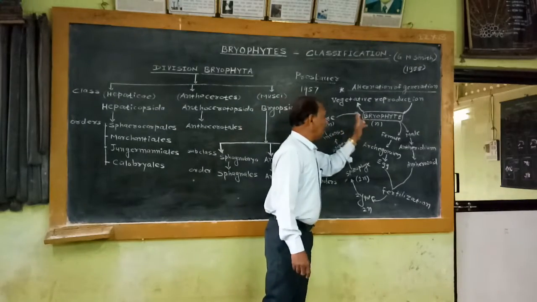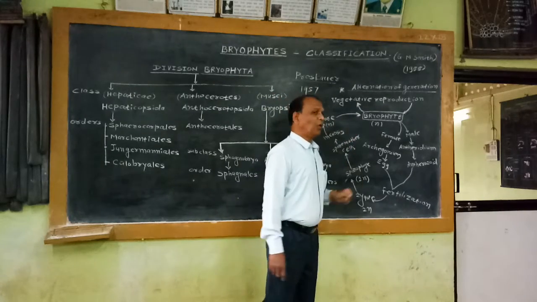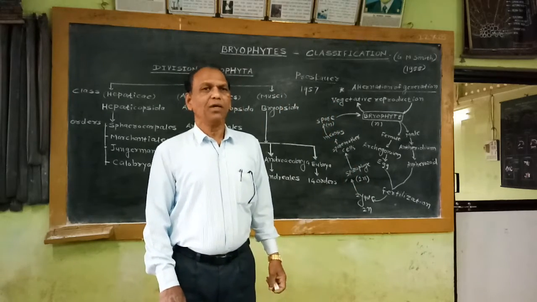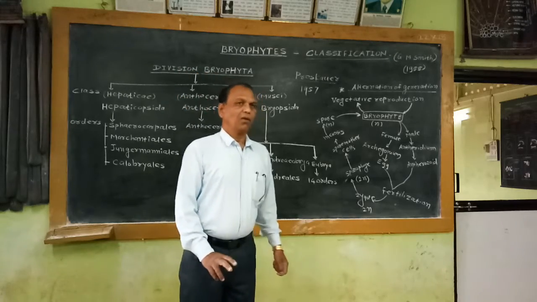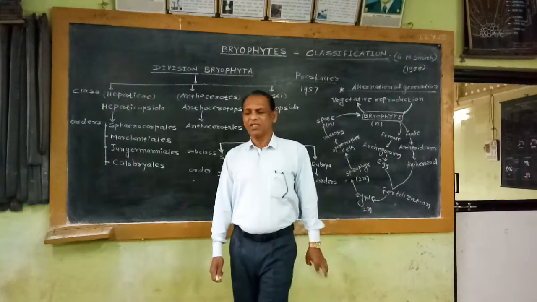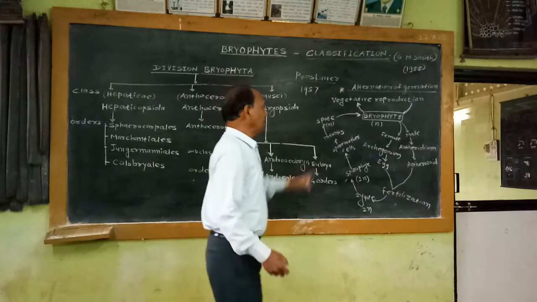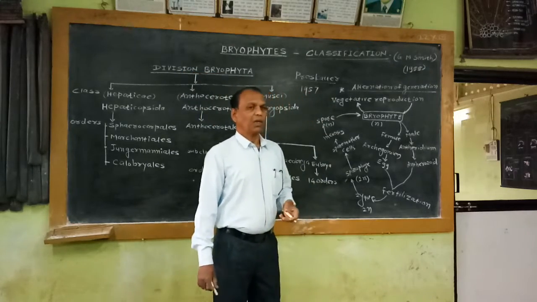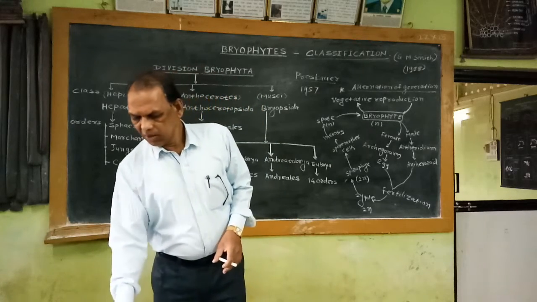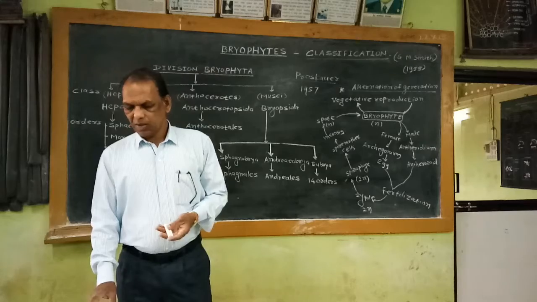The gametophytic generation is produced from the spore after germination of the spore. That means in a single life span, each and every member of bryophyte shows two stages, the gametophytic stage and the sporophytic stage. The gametophytic stage alternates with the sporophytic stage. If we observe this alternation of generation in bryophyte members, it is heteromorphic.